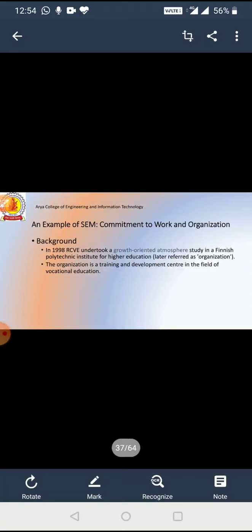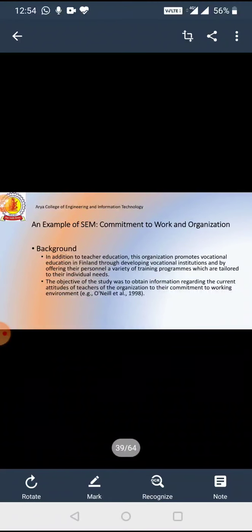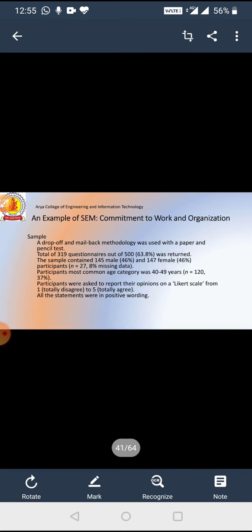So, there is an example of SEM: work and organization. This is the background. The commitment of work and organization, teacher education and all these things. The example again, the commitment of work. Then how we distribute the functions, dependent variable and independent variable, and how work is distributed in organization models.